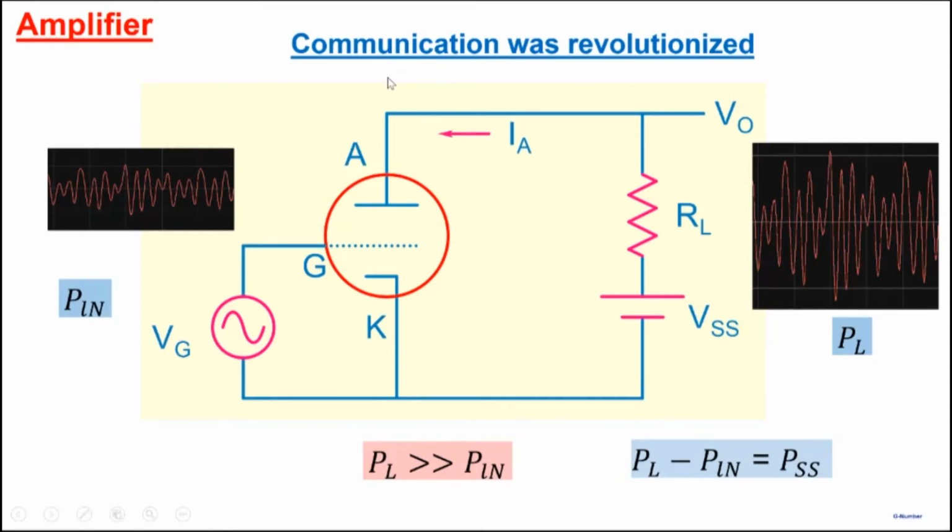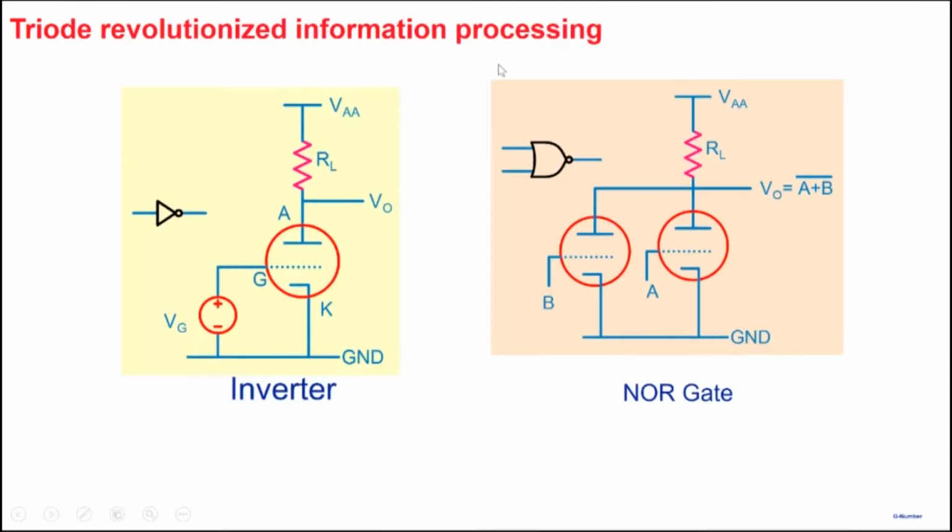And along with that, for example, the radios were enabled by triode. Radio requires amplification, requires oscillators and other things. So radio or wireless communication became possible because of the invention of the triode. So communication was revolutionized. The other thing was that triode revolutionized processing of information.